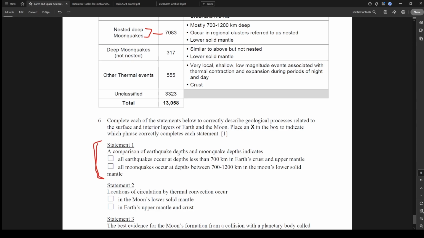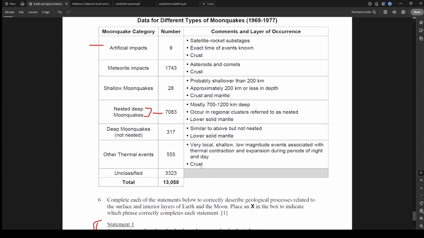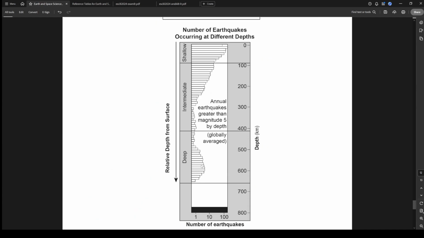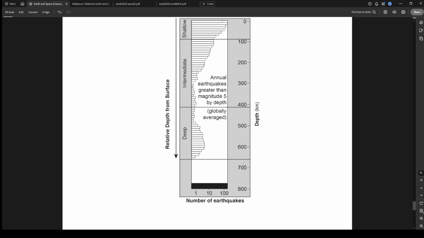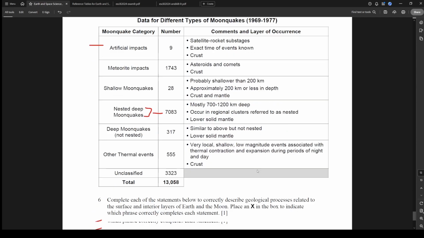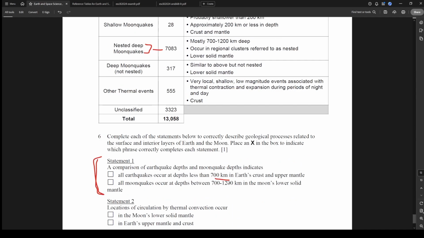A comparison of earthquake depths and moonquake depths indicates all earthquakes occur at depths less than 700 kilometers in the Earth's crust and upper mantle. All moonquakes occur in a depth between 700 and 1200 kilometers. Let's see here. So here's your depth. 700 and 1200 kilometers, even 700 and 800, there's nothing above that. So that's completely wrong. So just by eliminating that makes this one correct.